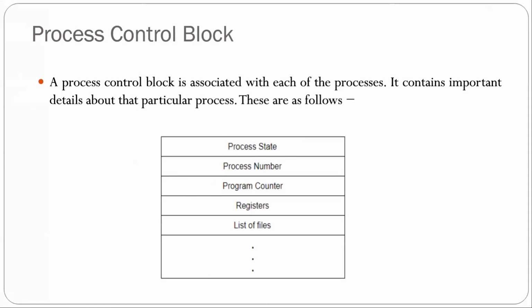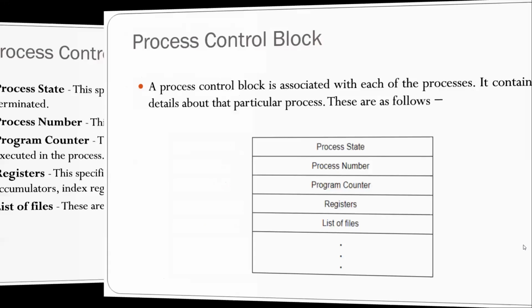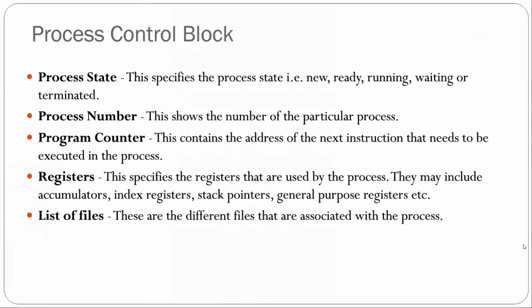So now we'll see the PCB, process control block. A process control block is associated with each of the processes. It contains important details about the particular process. These are the process state, process number, program counter, registers, and list of files. So what are they? Process state specifies the process state, that is new, ready, running, waiting, or terminated. Process number shows the number of the particular process.